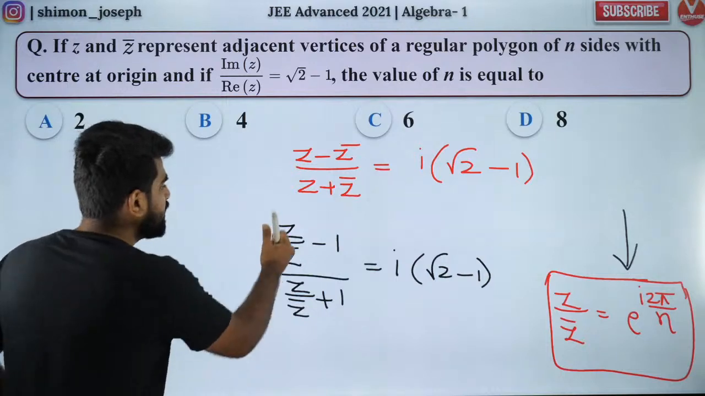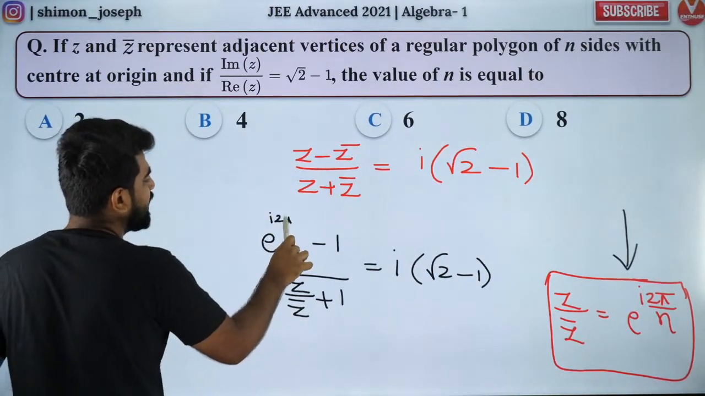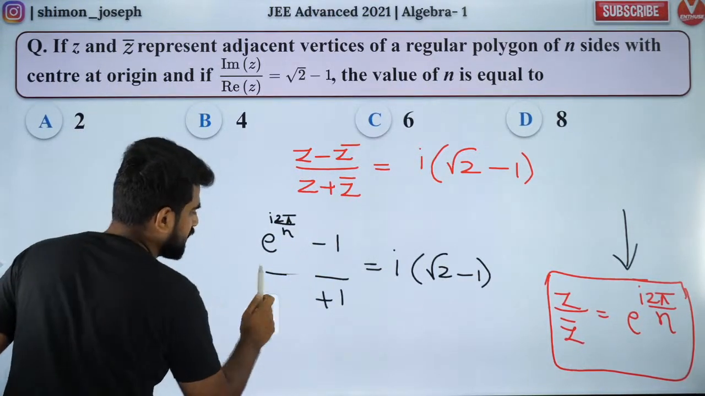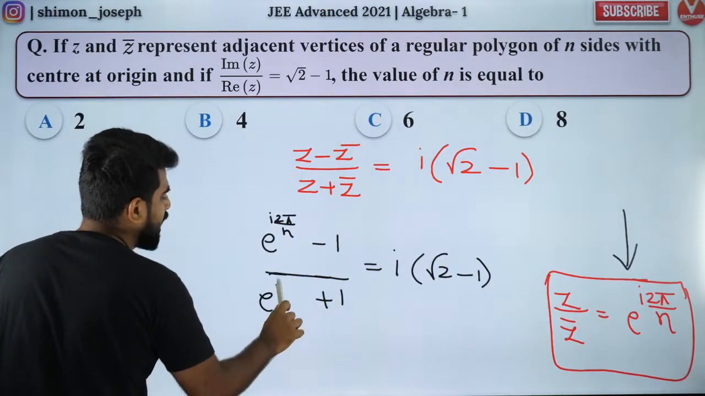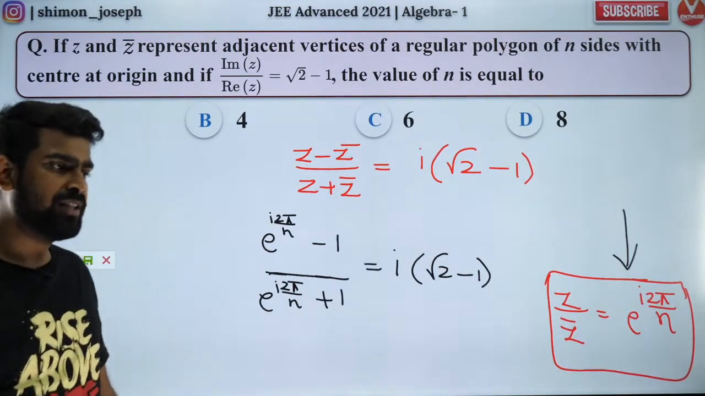So now z by z bar is e to the power iota 2 pi by n. Z by z bar is nothing but e to the power iota 2 pi by n. Did you all like it? Are you all happy with that?